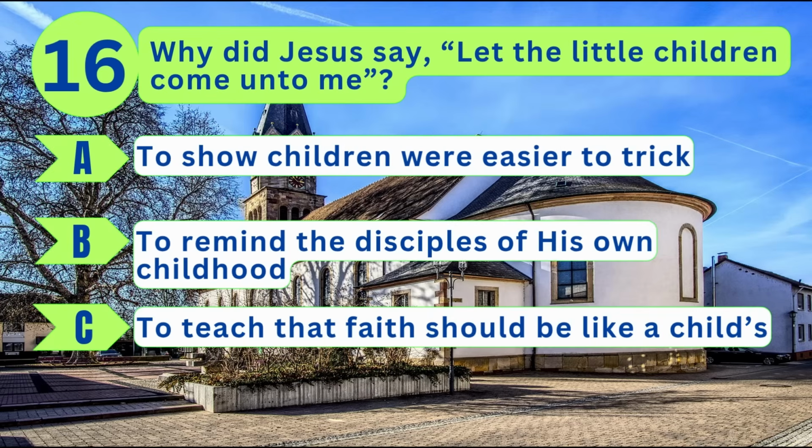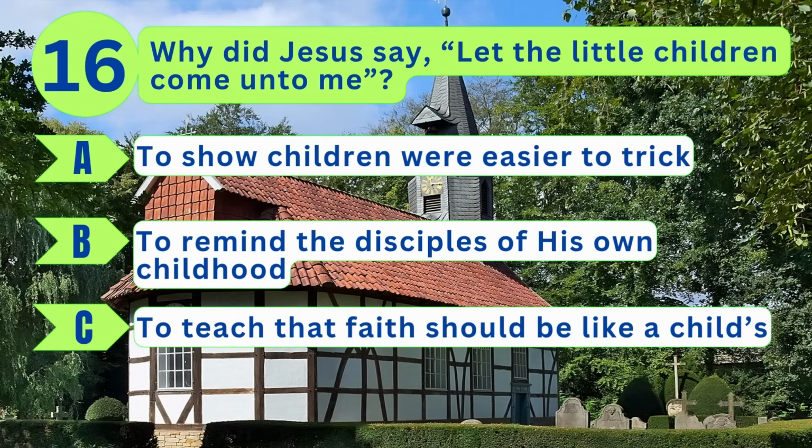Question 16. Why did Jesus say, "Let the little children come unto me"? A. To show children were easier to teach. B. To remind the disciples of his own childhood. Or C. To teach that faith should be like a child's.